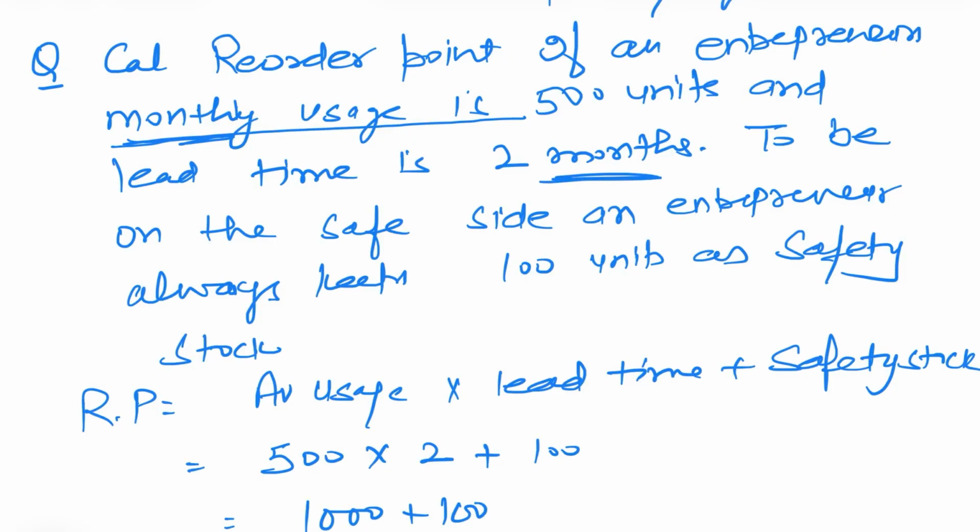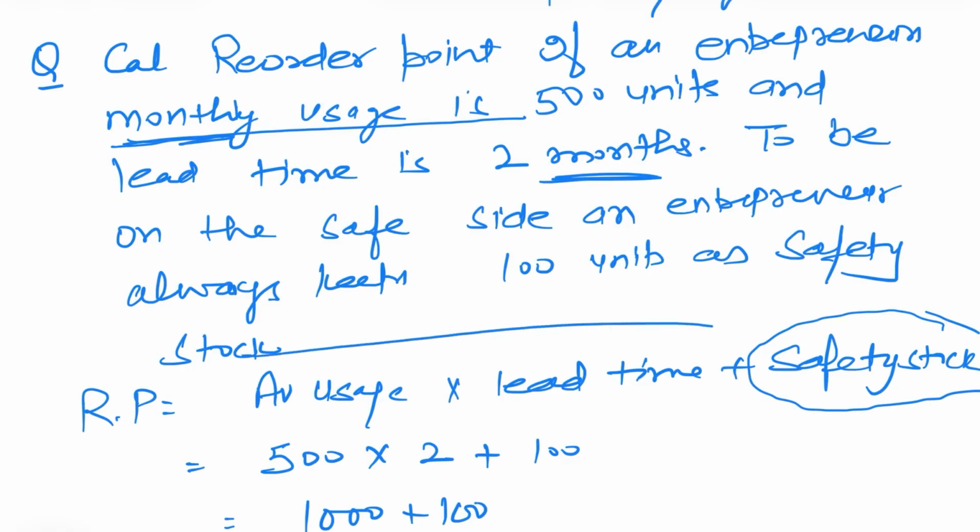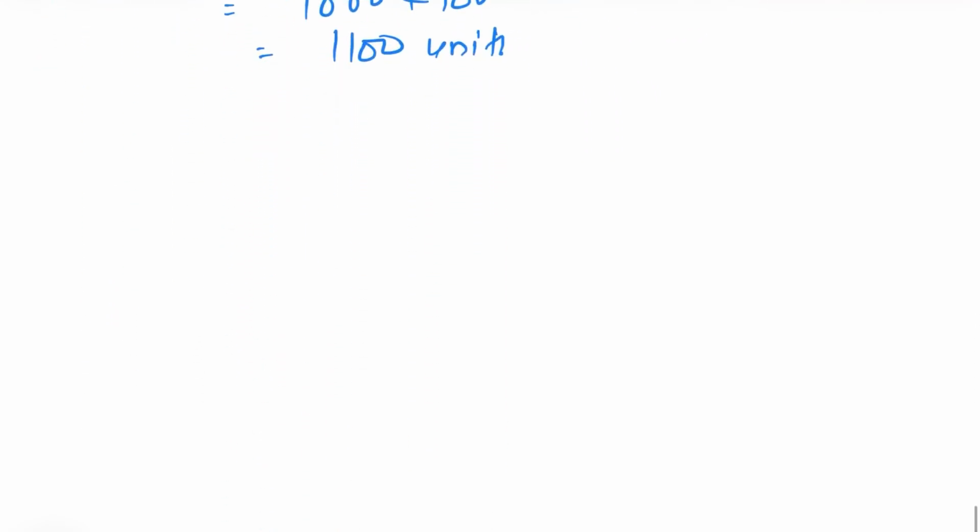Now keep one thing in your mind, class 12. There is very little probability that safety stock will be given to you in the question. If it's not given, well and good, do without safety stock. Then you just use the basic formula and calculate. I decided to add safety stock in your question because in this year's board exam, CBSE has given a question related to safety stock. That is why keep it in your mind. If safety stock is given, add it. If it's not given, it does not mean the question is incomplete. It just means it's not given. Done?